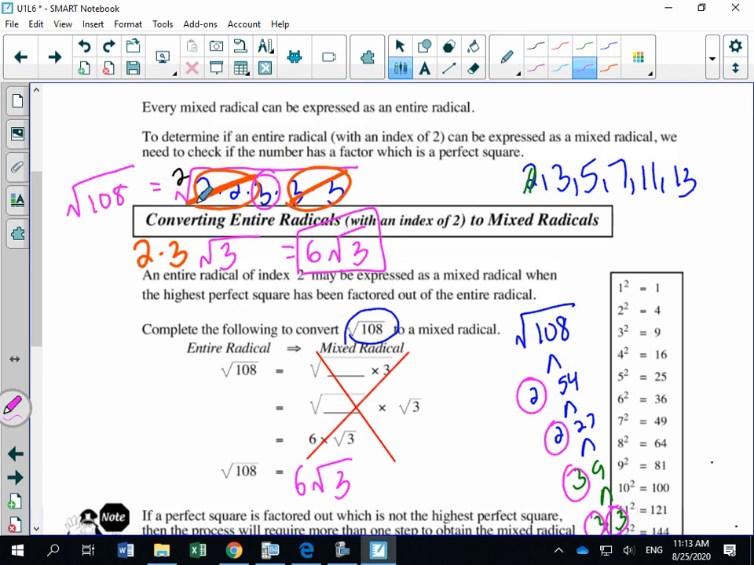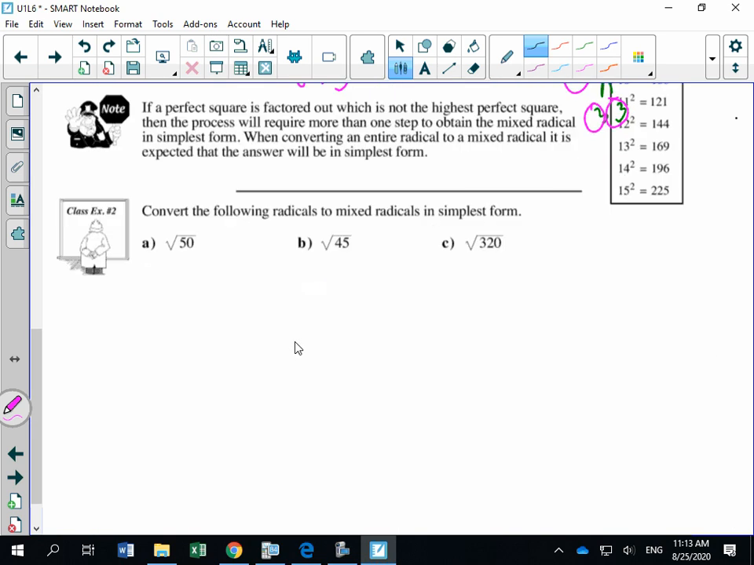The square root of 4 is 2, right? Over here, 3 times 3, what's 3 times 3? That's 9. What's the square root of 9? 3. So for every pair you circle, you only ever take out one of those radicals, okay? Let's see if this makes sense.